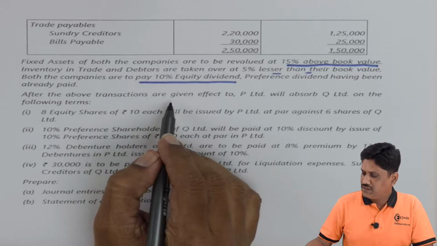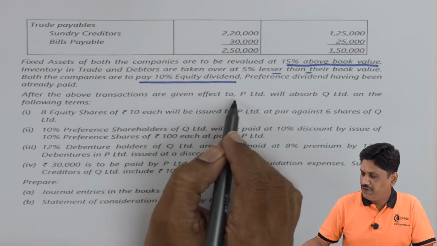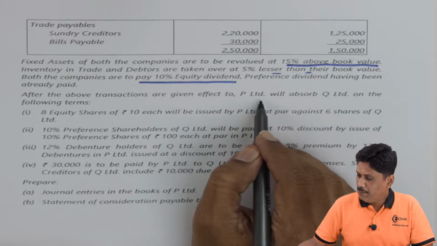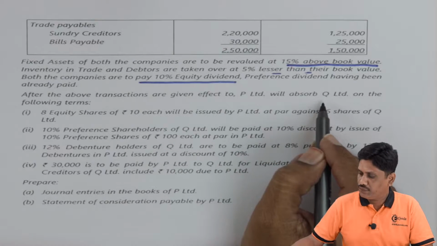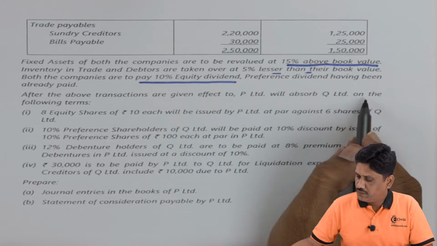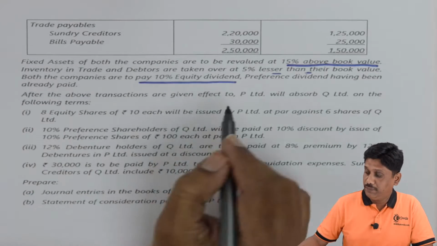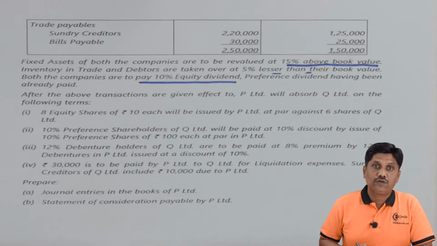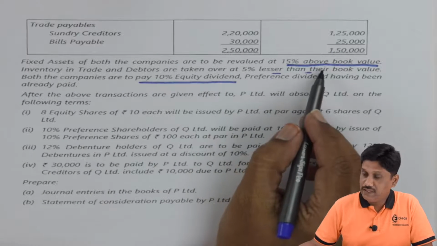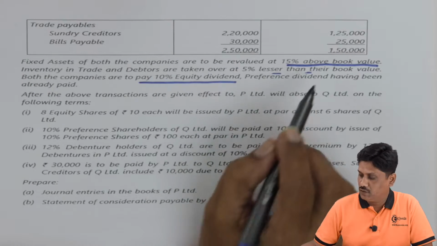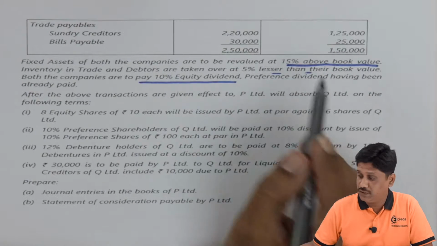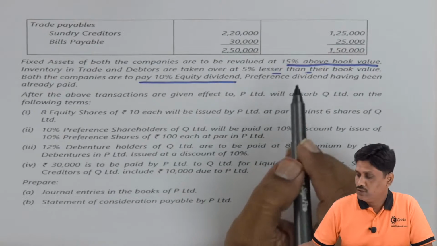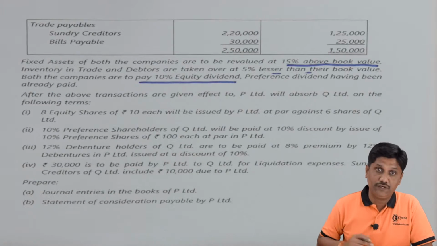After the above transactions are given effect to, P Limited will absorb Q Limited on the following terms. That means this revaluation will take place before its takeover. So students, we can say this revaluation will take place before takeover. Otherwise, we would have assumed that these are taken over at a revised value.